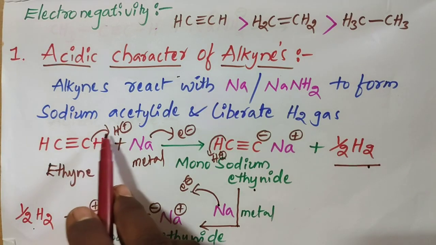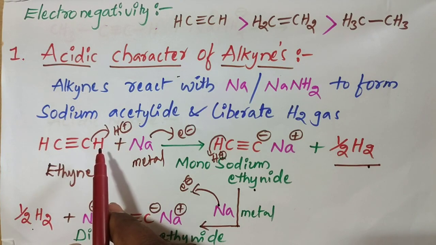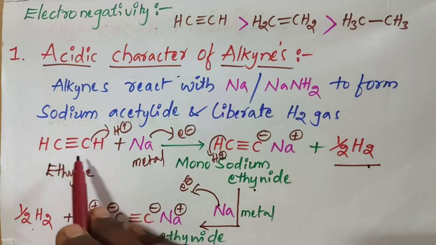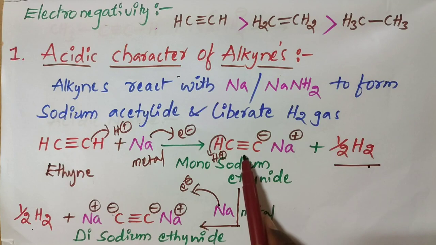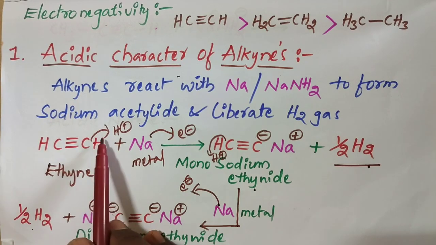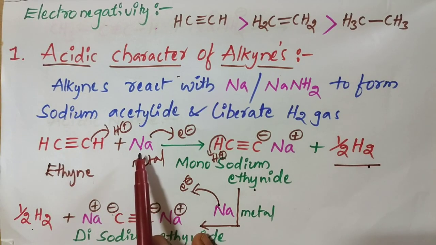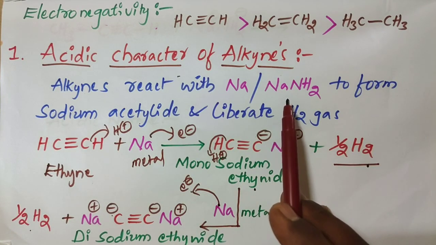The hydrogen is released in the formation of H plus. Which one gives H plus? It acts as an acid. Which one gives OH minus, or which one absorbs H plus? That is a base. Here ethyne gives H plus from both positions, so somewhat acidic character is present, by releasing H plus that is absorbed by sodium metal or sodamide.